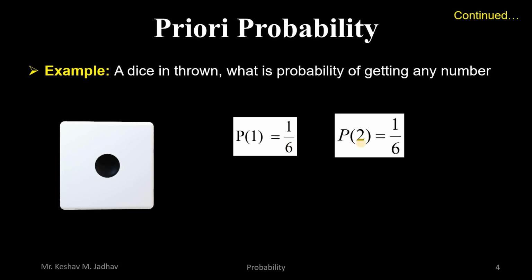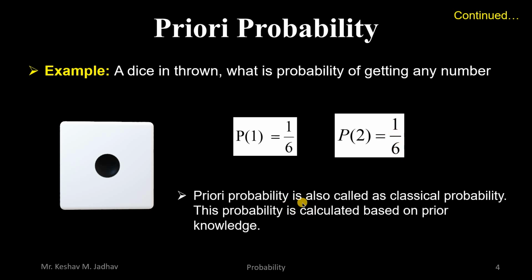Similarly, the probability of getting number 2 is also 1 by 6, because out of 6 faces, there is only one face on which there is number 2. So it is 1 by 6. A priori probability is also called classical probability, and this probability is calculated based on prior knowledge.